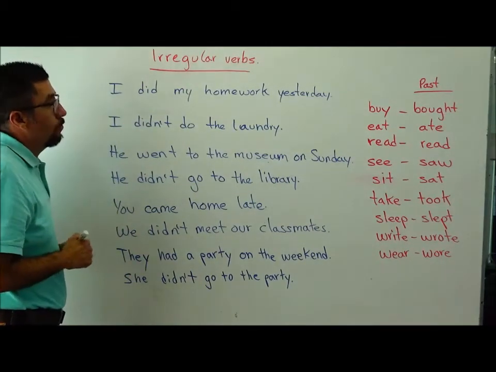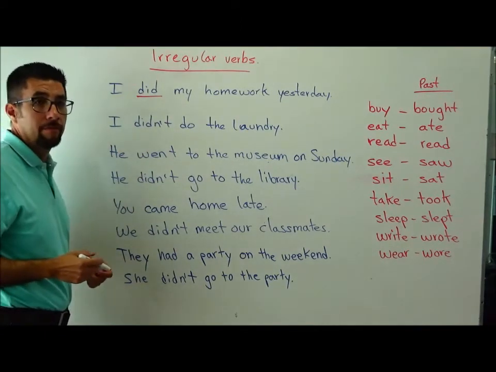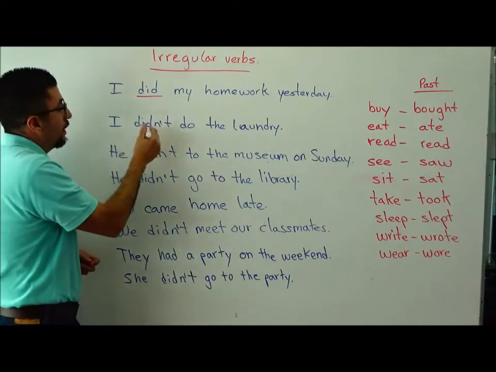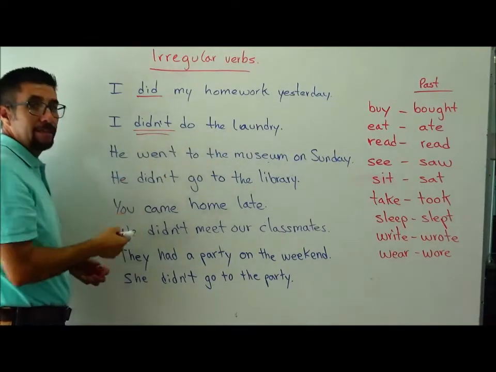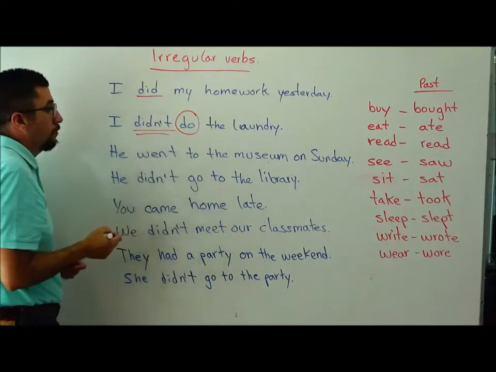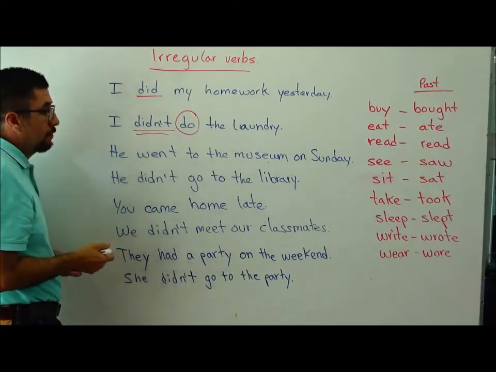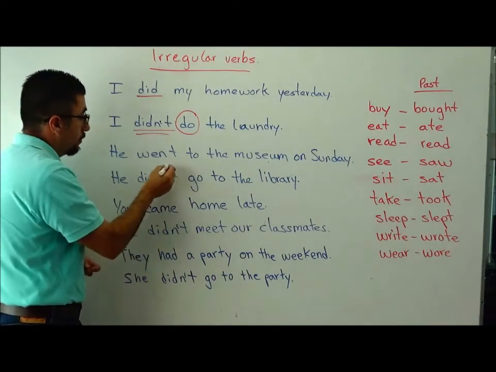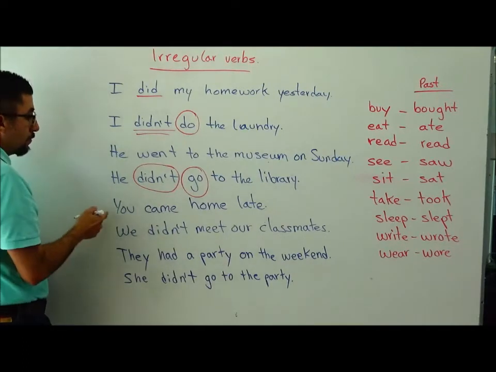I did my homework yesterday. Did is the verb hacer, okay? I did my homework yesterday. But I didn't, in negative, do the laundry. This is the same as in regular verbs. We have did, the verb goes in simple form. Another example, he went to the museum on Sunday, but he didn't go to the library. Notice, didn't, and the verb goes in simple form.